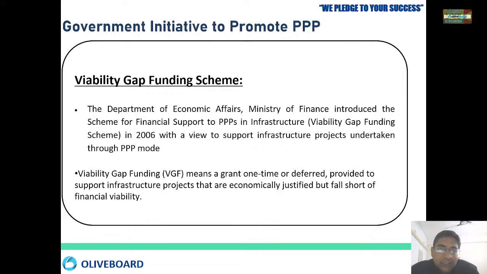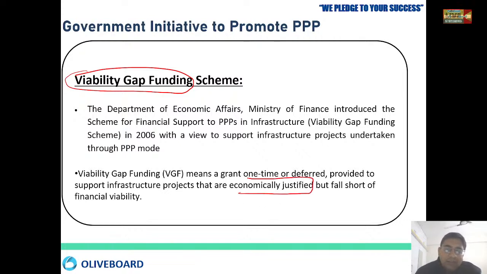Now what is government doing to promote the public private partnership? So government has started the viability gap funding scheme. Viability gap funding scheme has been started by the Ministry of Finance, that if there is any project which is very economically justified, कि मतलब इससे बहुत benefit होगा, लेकिन but there is very little funding for that project, so that project funding will be provided. Whatever the shortfall is in that funding, government is going to provide. That is called viability gap funding.